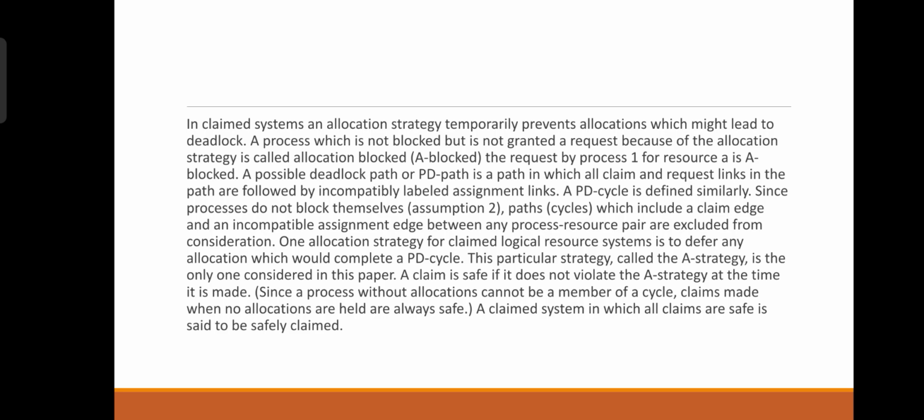A possible deadlock path, or PD path, is a path in which all claim and request links in the path are followed by incompatibility-labeled assignment links, and a claim system in which all claims are safe is said to be safely claimed. This particular strategy, called the A strategy, is the only one considered in this paper. A claim is safe if it does not violate the A strategy at the time it is made.